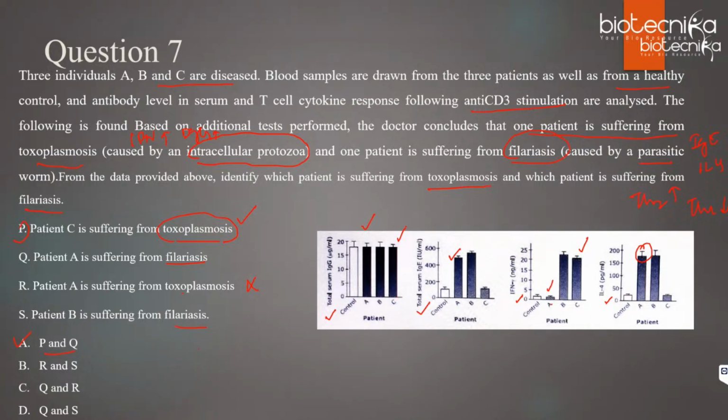If B is suffering from filariasis, IgE as well as IL-4 should be high, and the other cytokine should be less, but it is not like that. Everything is high. So that is completely not acceptable, so S is also incorrect. So P and Q are the correct statements, and the right answer is option A.